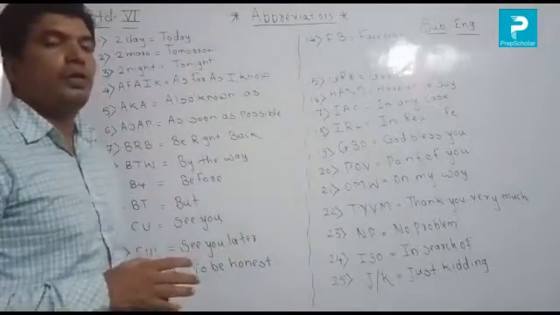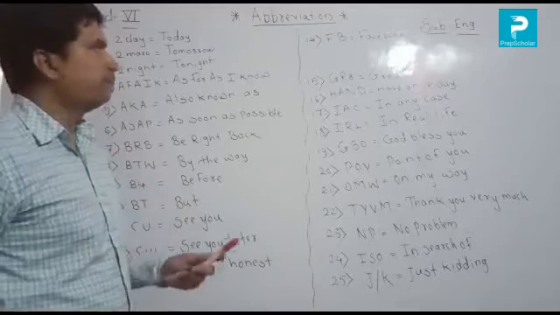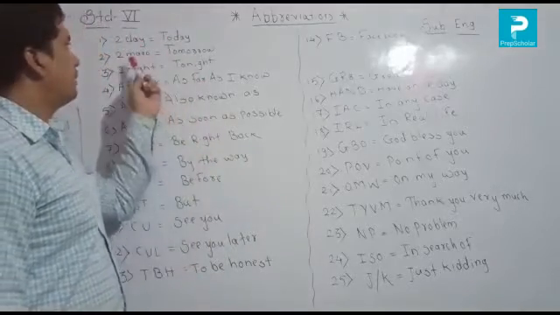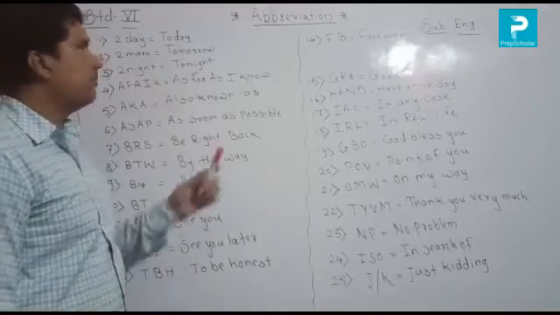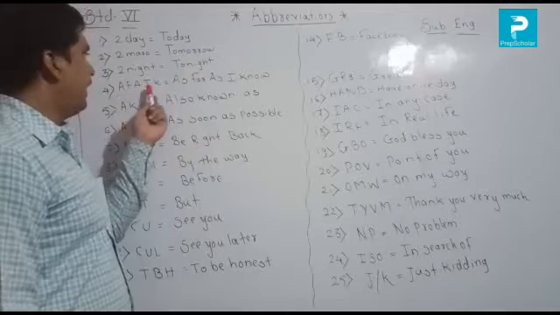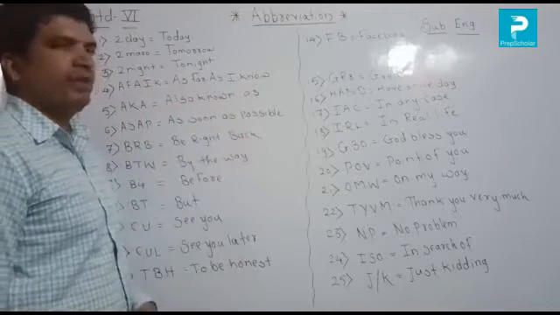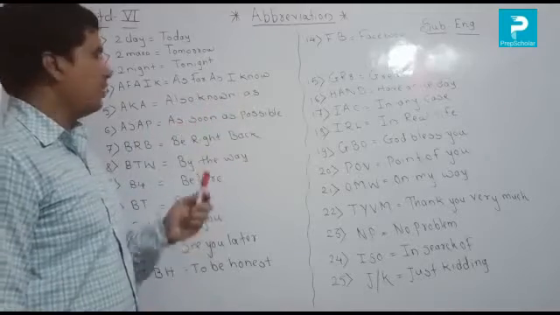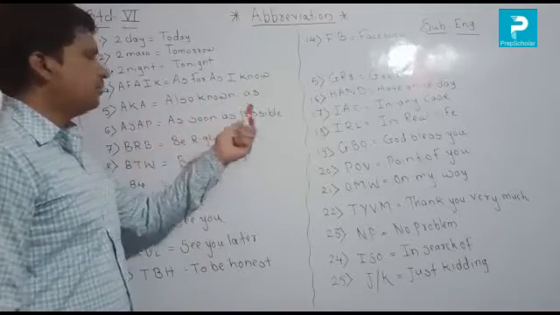First we read all the abbreviations. Listen properly. Number one, TDY, today. Second, TMR, tomorrow. Third, TNT, tonight. Fourth, AFAIK, as far as I know. Fifth, AKA, also known as. Sixth, ASAP, as soon as possible.